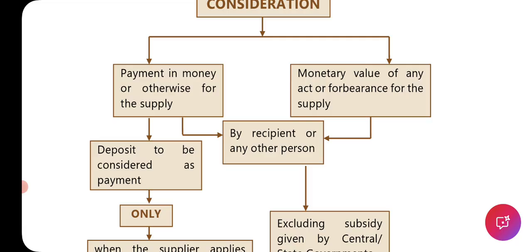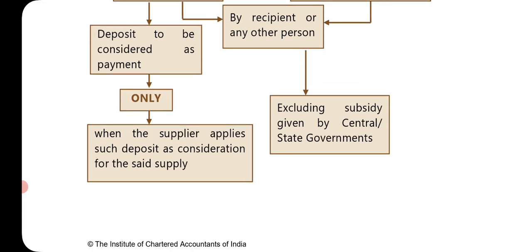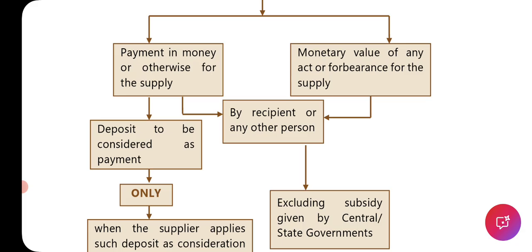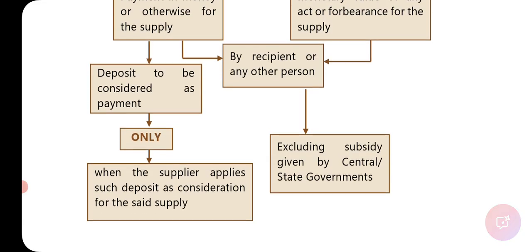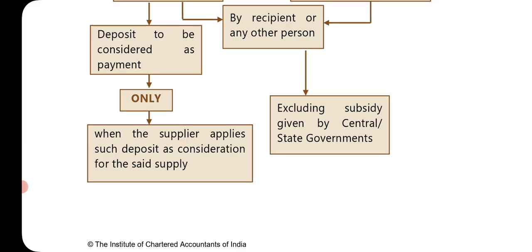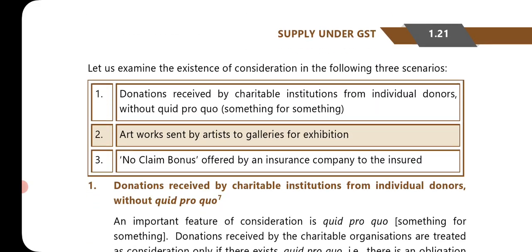Monetary value of any act or forbearance for the supply by recipient or any other person, excluding subsidy given by government. So anything of monetary value is given, okay. Central government and state government, if giving any subsidy, then it is not a supply.